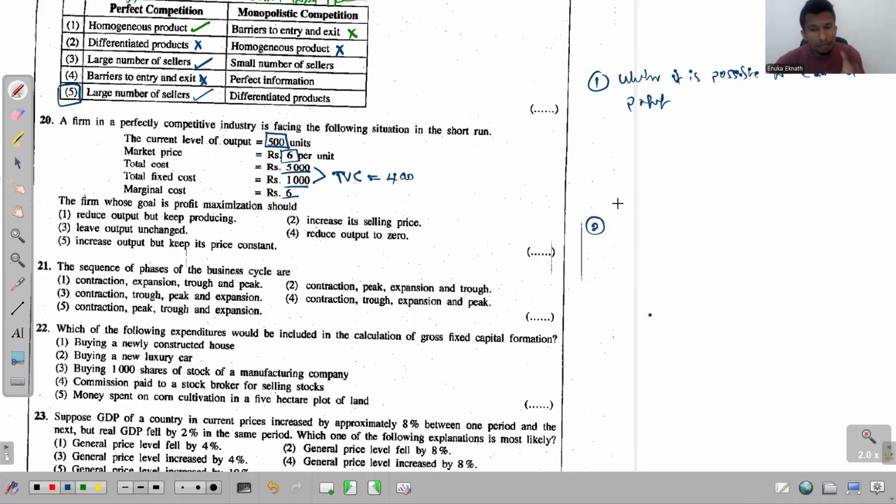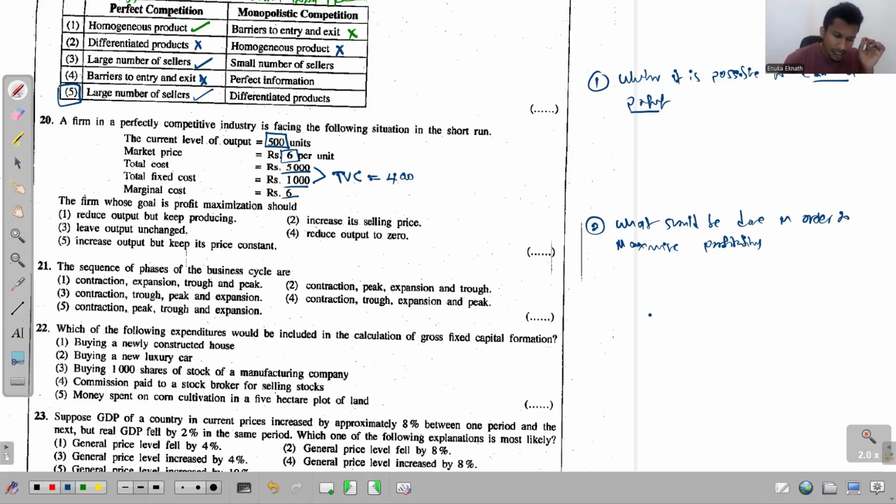And if it's possible, then you can see what should be done in order to maximize profitability. So this is the order. First, you need to see whether it's possible for the firm to earn a profit. If it's possible, then what should be done in order to maximize whatever profit they are earning.